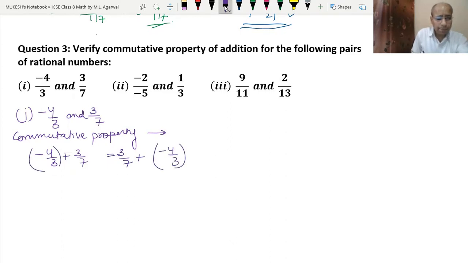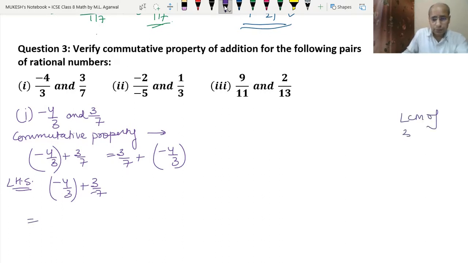Okay. So now first we will do it for the left hand side. So minus 4 upon 3 plus 3 upon 7. Now see, we have the 3 and 7. So their LCM will be 21 because both are prime numbers. So the LCM of 3 and 7 is 21.